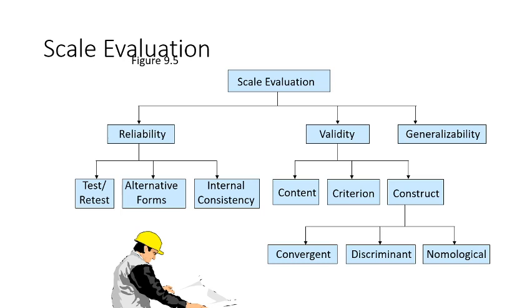In validity we have content validity, criterion validity, and construct validity. Within construct validity we have three kinds: convergent validity, discriminant validity, and nomological validity. Today we are going to learn reliability and validity in detail.